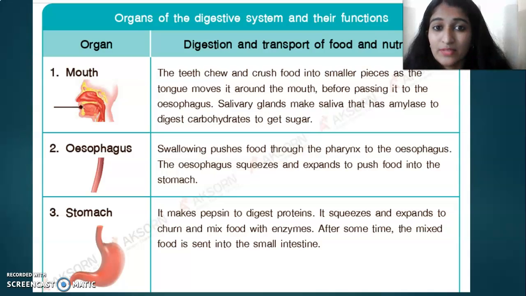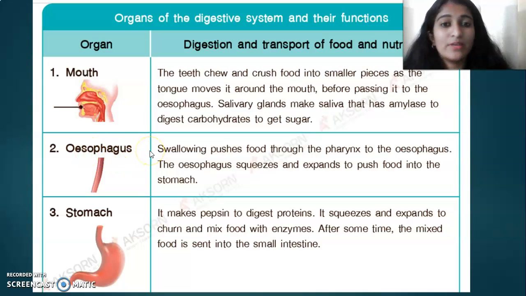What is the name of the enzyme? Salivary amylase. You can see the spelling: A-M-Y-L-A-S-E. Don't forget, salivary enzymes are found in the mouth for digesting carbohydrates.